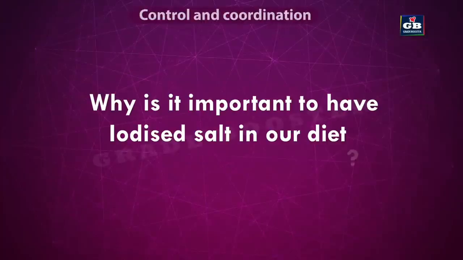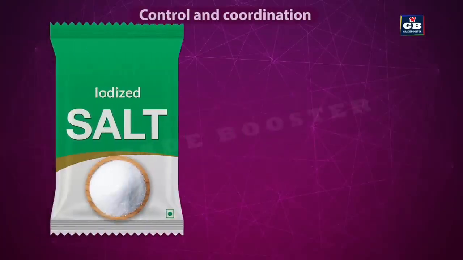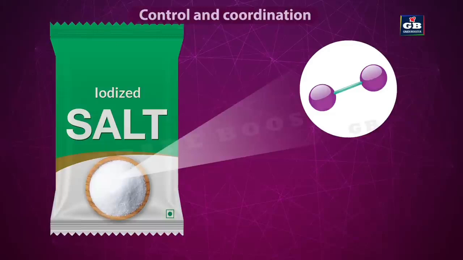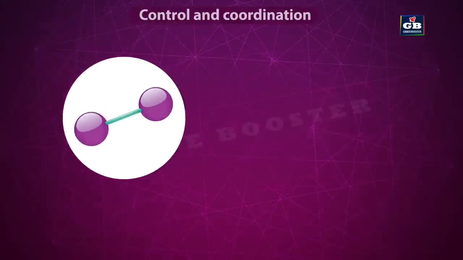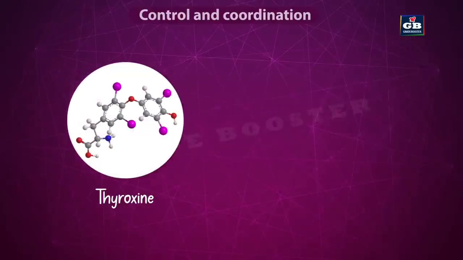So why is it important to have iodized salt in our diet and how is it connected to our endocrine system? So we see the ads, it is advised to consume iodized salt in place of normal salt because iodine is an important mineral required for our body. Do you know why iodine is necessary? Iodine is essential for making a hormone called thyroxine.